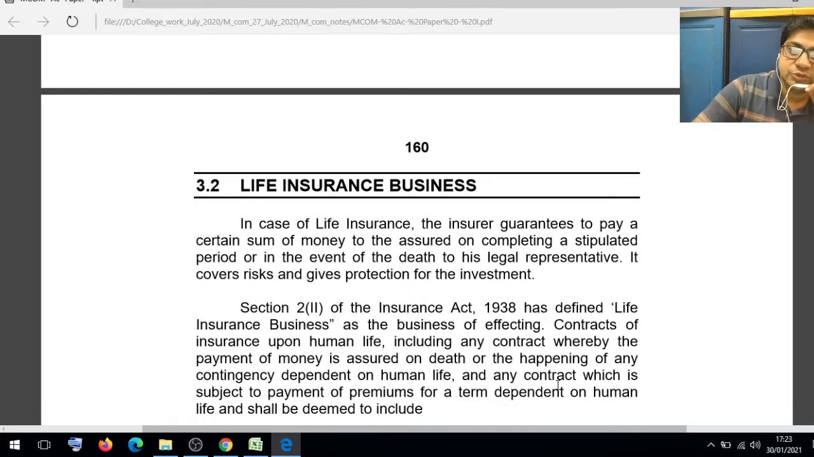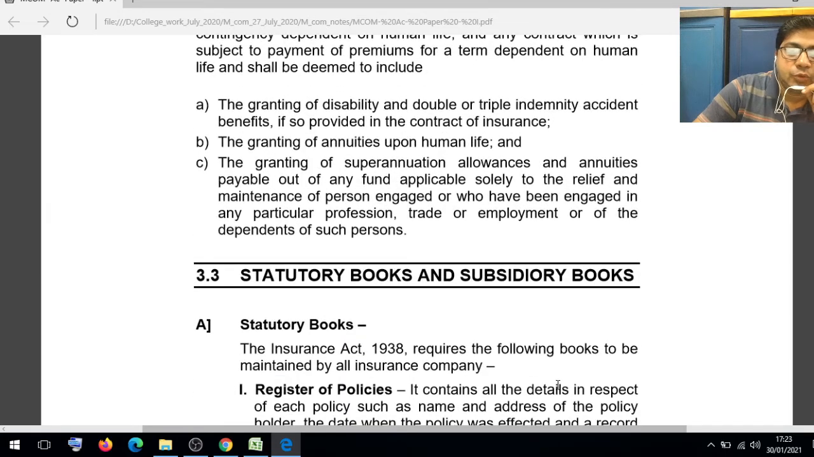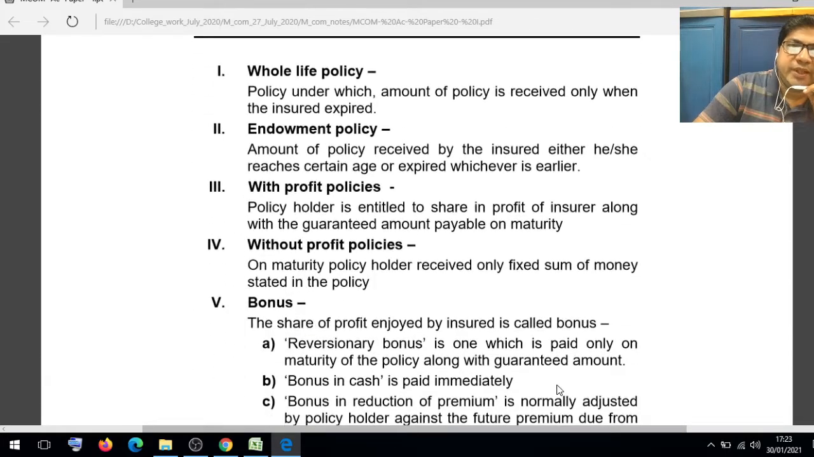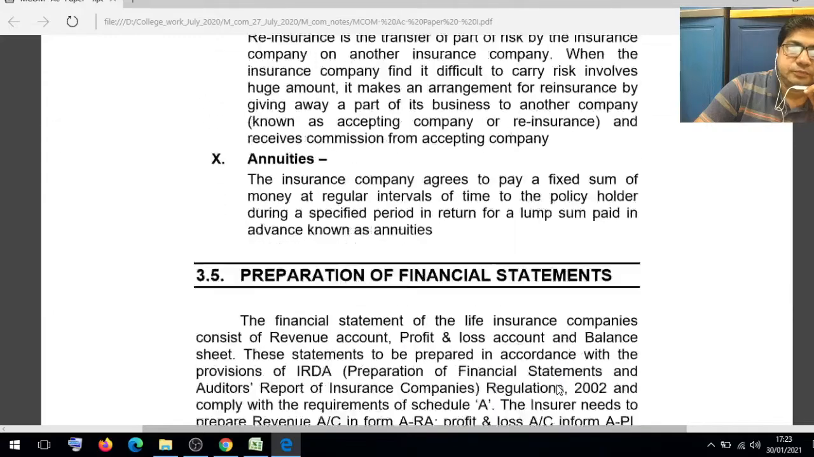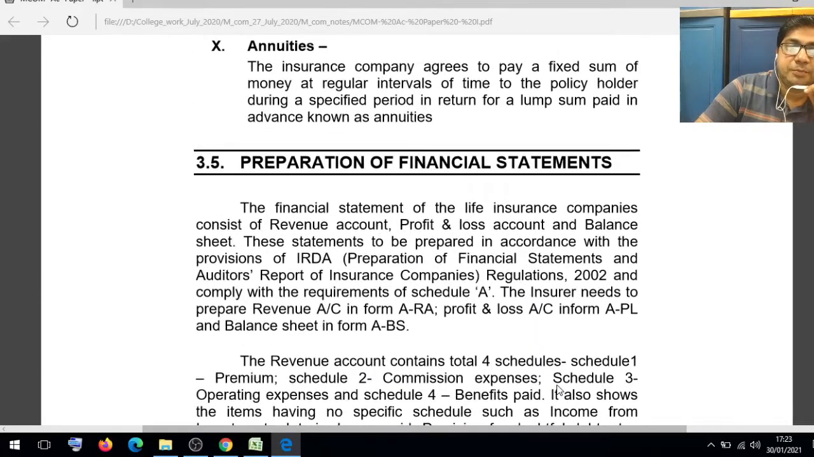So these things you should keep in mind. Now we will directly talk about our preparation of the financial statement. Whenever we talk about the preparation of the financial statement, why will we prepare it? Because we have to disclose this financial statement.